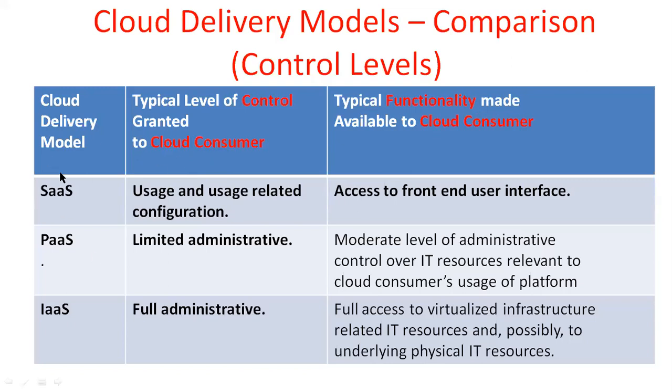In software as a service, the consumer has control over usage and usage-related configuration. In SaaS you are using only data. The best example is Gmail: in Gmail you are controlling data only. The functionality is access to the front-end user interfaces.